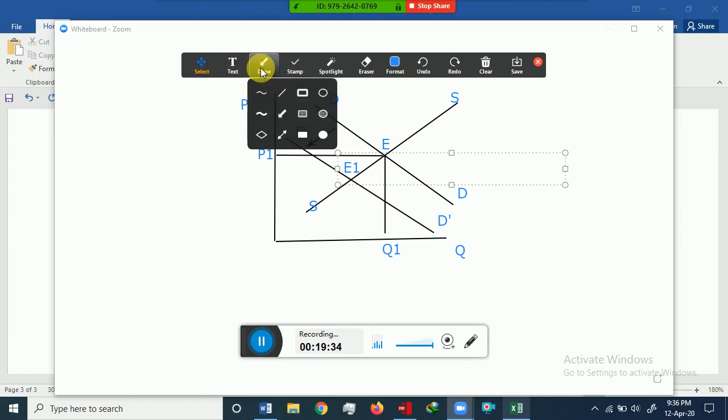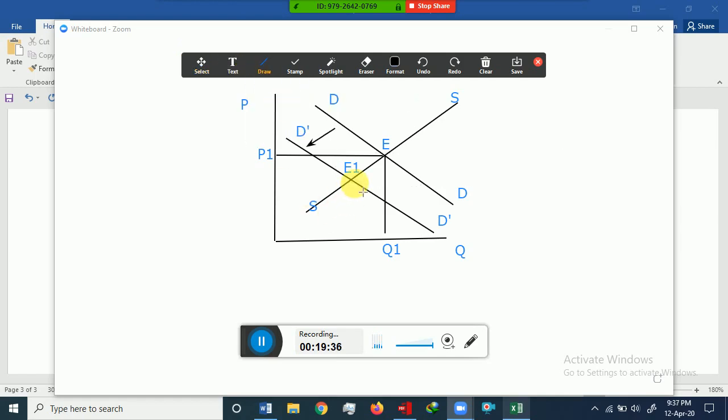So what is the new situation? The new situation is that equilibrium quantity has decreased from Q1 to Q2 and equilibrium price has also decreased from P1 to P2.